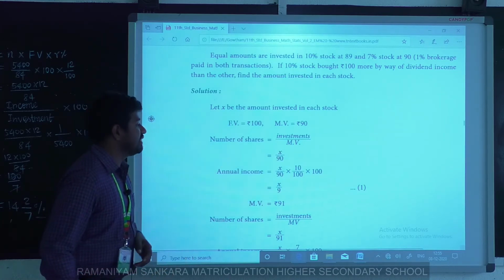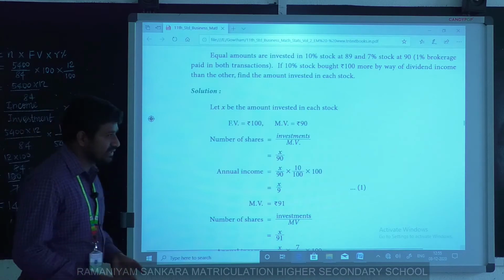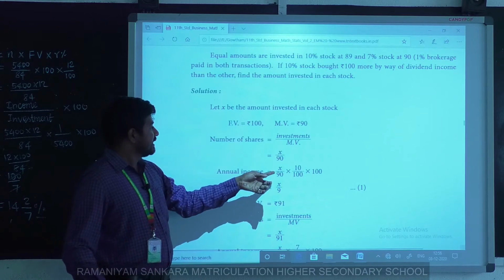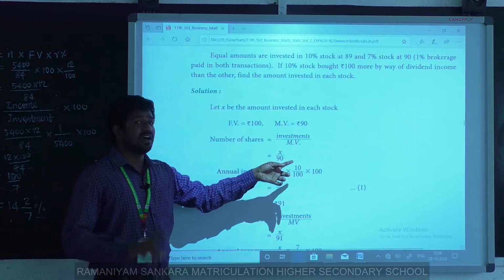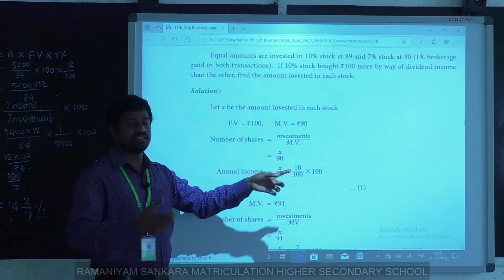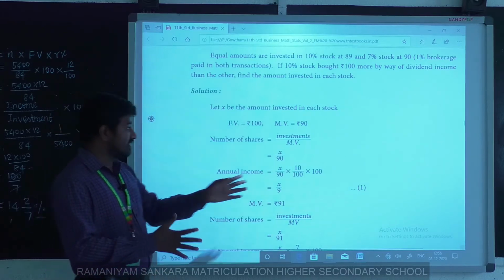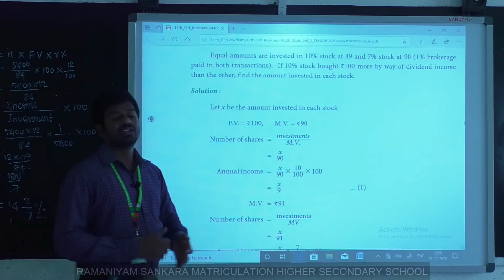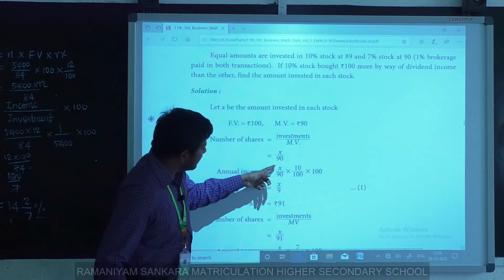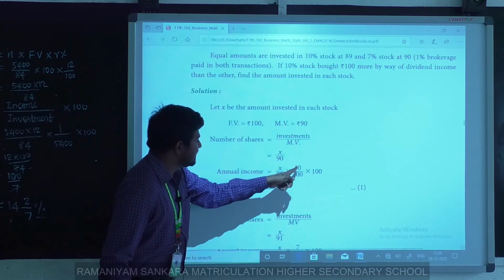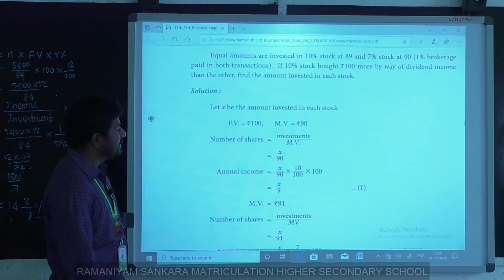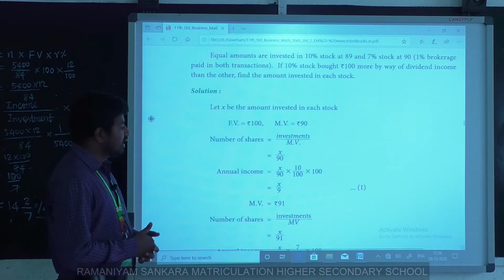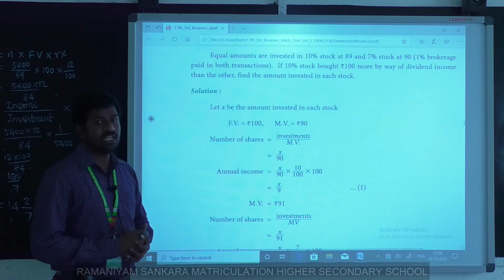Now we have to calculate the annual income, or total dividend or profit. What is the result? Number of shares into face value into rate of dividend. We can write it as number of shares into rate of dividend into face value. Here 100 cancels, 0 cancelled. So now we have x by 9 as the annual income. Mark this as equation 1.